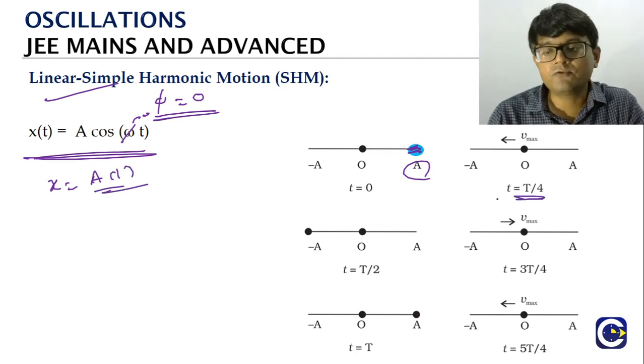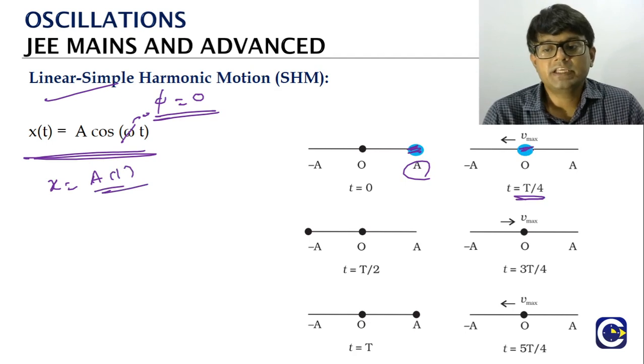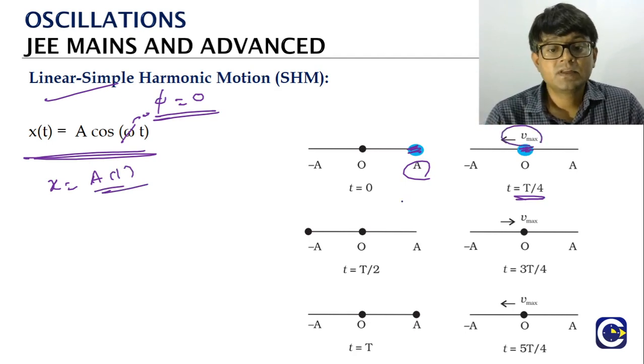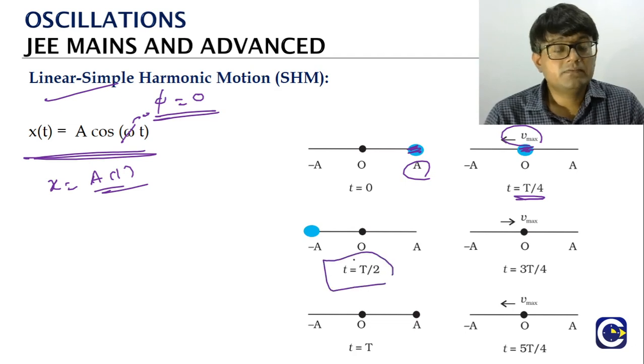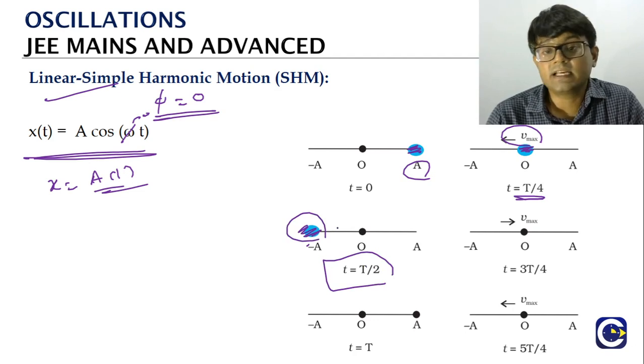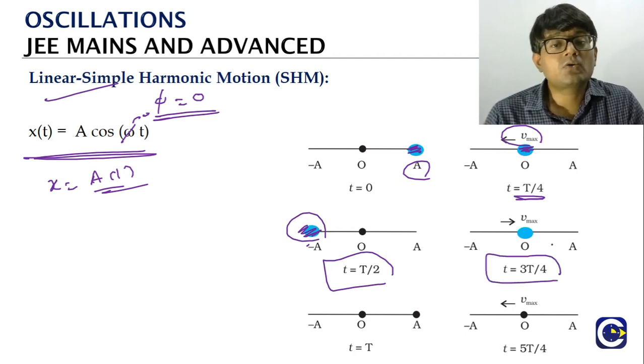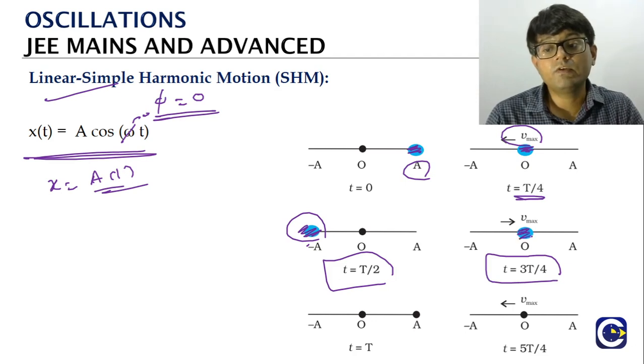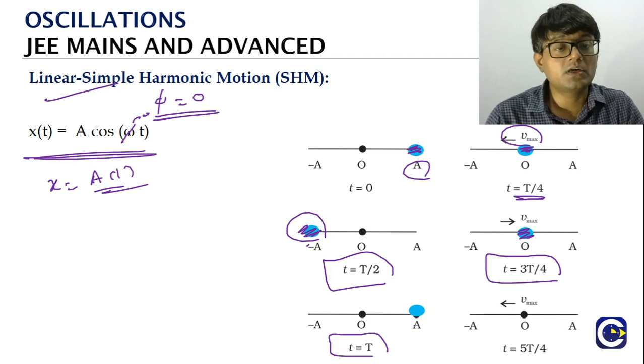By T by 4, 1/4 of the period, we will come to the mean position here. Mean position means we will have the velocity maximum. It is going to the left. In another T by 4 time, which means now the total time is T by 2, we would have come to the other extreme position, minus a. In another T by 4 time, now the total time will be 3T by 4, we would have again come to the mean position. In another T by 4 time, now the total time is the period. We will come back to the same starting point.